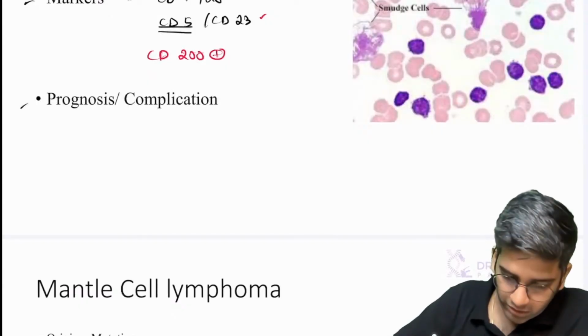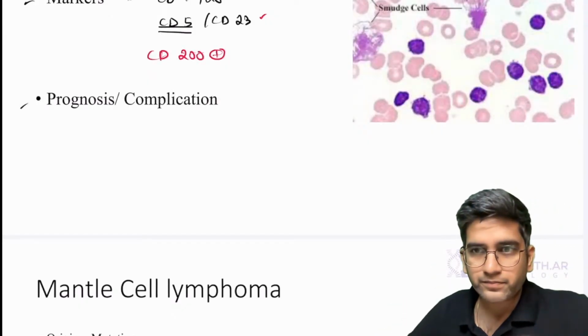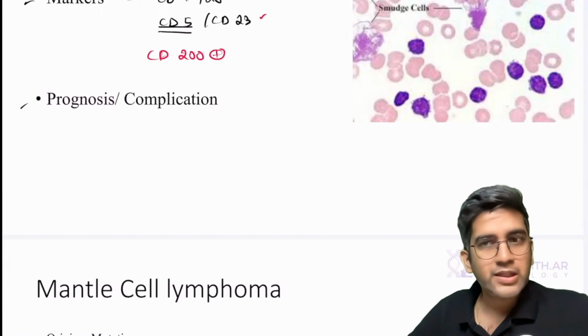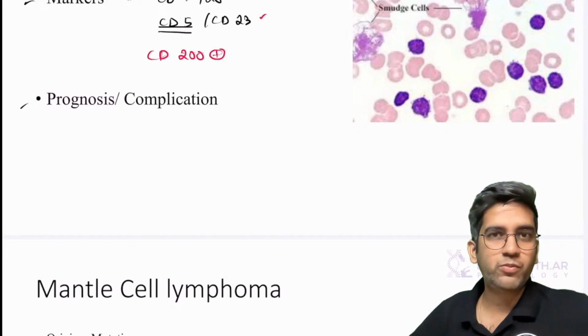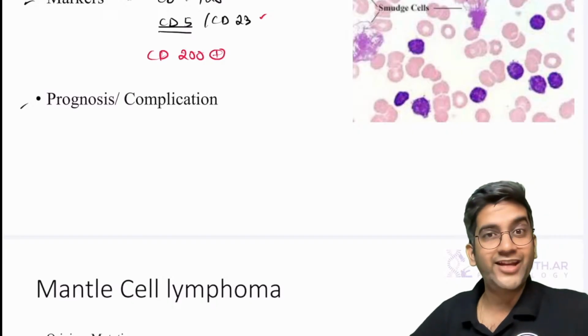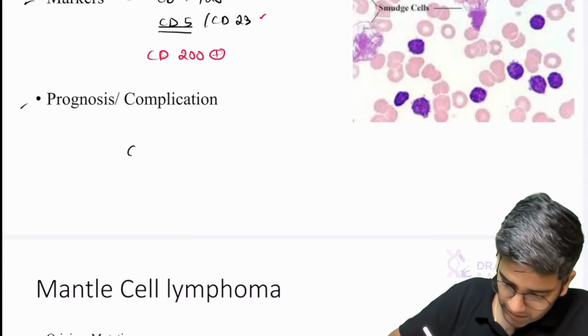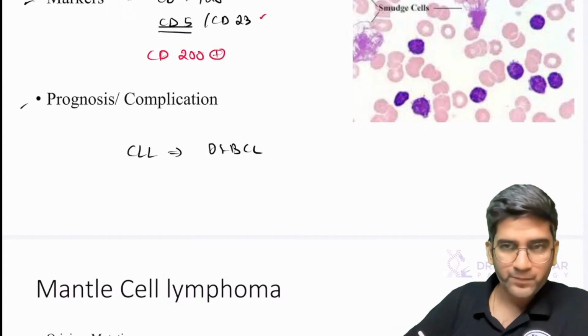Okay. Prognosis or complication, lots of things, but one thing is very, very important. CLL is a leukemia. I cannot say it a lymphoma, right? Because we say lymphoma or leukemia based on origin, because origin is naive B cell, which are lymphocytes. SLL is a lymphoma, fine? The only one thing which I'm looking for is CLL transforming to DLBCL.